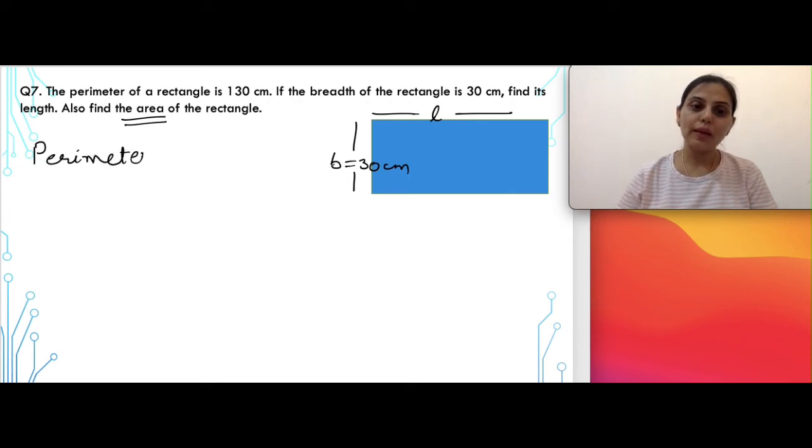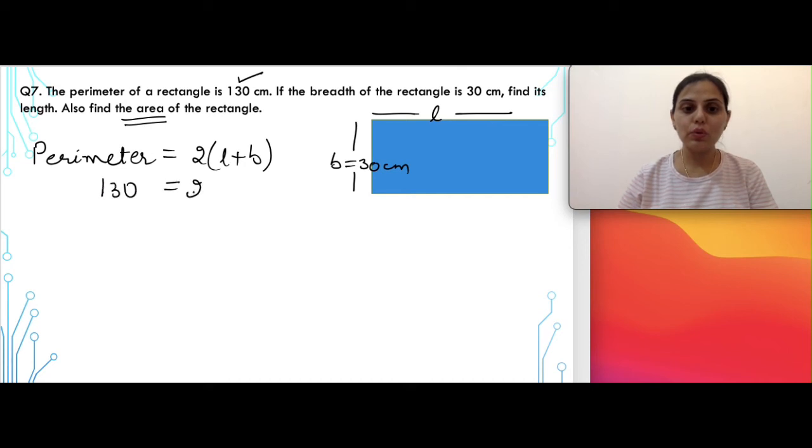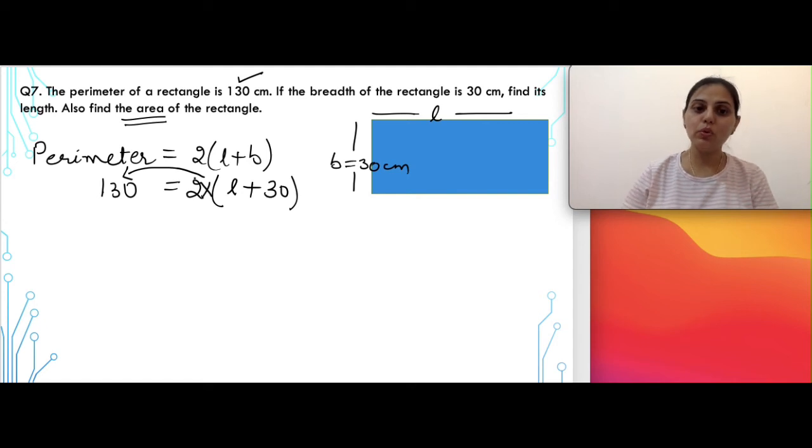Perimeter of the rectangle, the formula that we know is 2 into L plus B. And let's put the values now. Perimeter की value आपको given है 130 is equal to 2 multiplied by L की value आपको given है L only and breadth की value आपको given है 30 centimeters. So in the first step we will take 2 on the other side. The sign between 2 and this bracket is multiplication. तो जब हम 2 को उधर लेके जाते हैं opposite side में, from multiplication it will change to division.